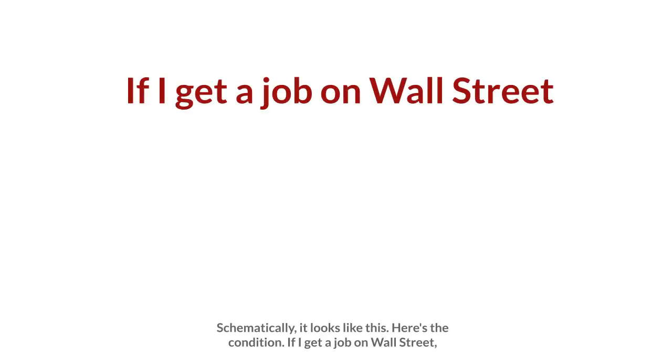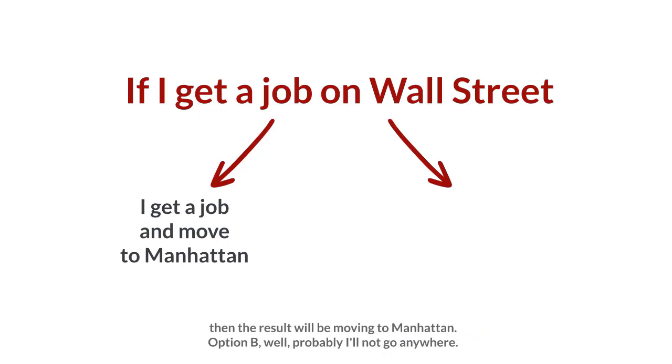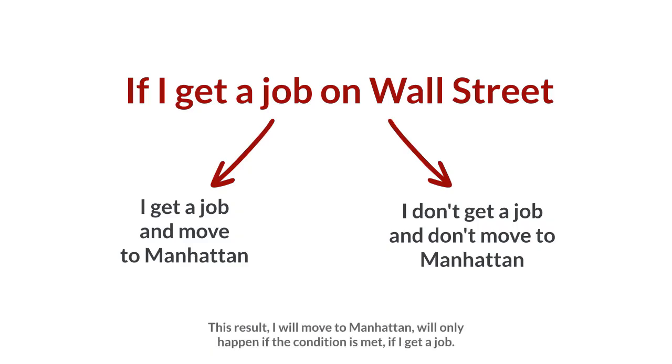Schematically, it looks like this. Here's the condition: if I get a job on Wall Street. There are two possible options here. Option A, I do get a job, then the result will be moving to Manhattan. Option B, well, probably I will not go anywhere. This result, I will move to Manhattan, will only happen if the condition is met.